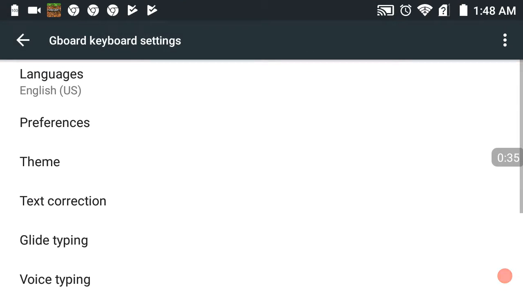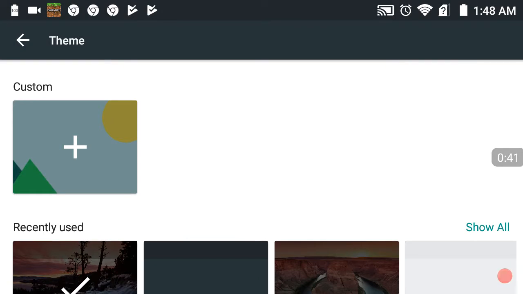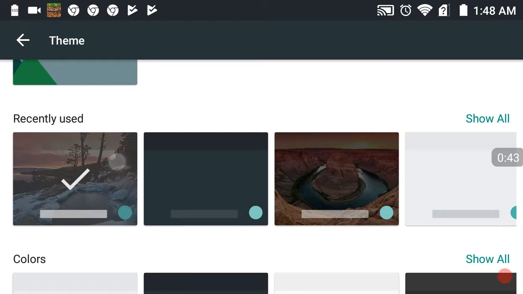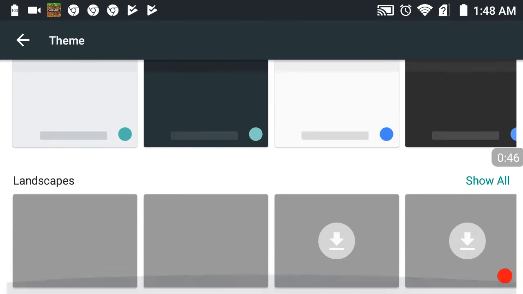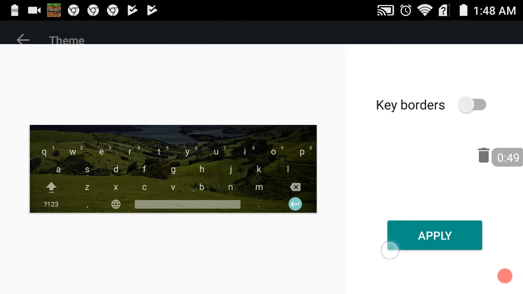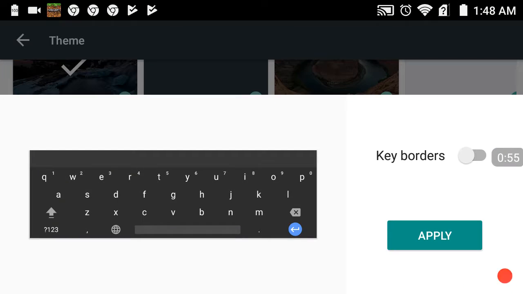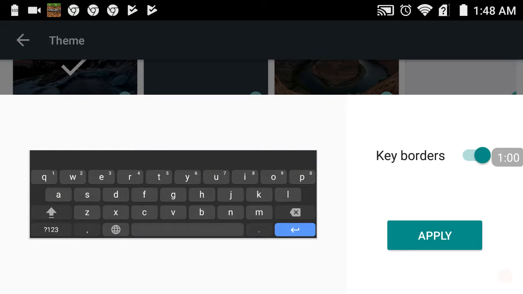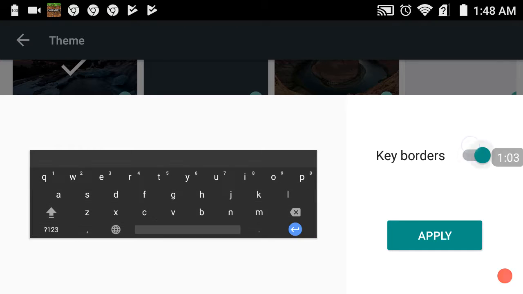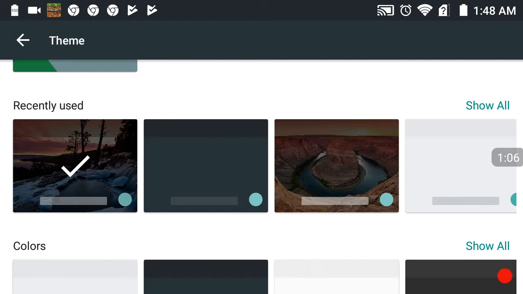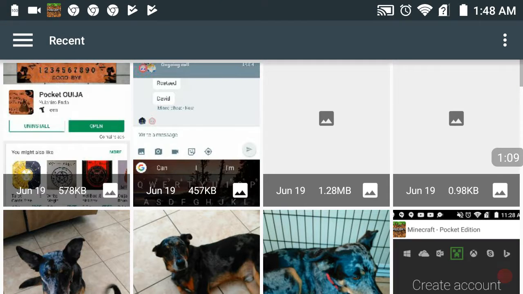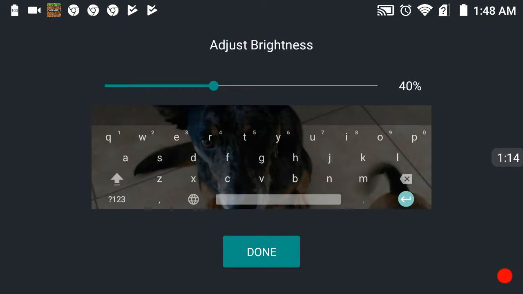Yeah, when you click a keyboard, you can click theme. No, click theme, and then you can do any of these, or any of these themes. You can even do custom. Like, let's say I want to do this one. And I put next.